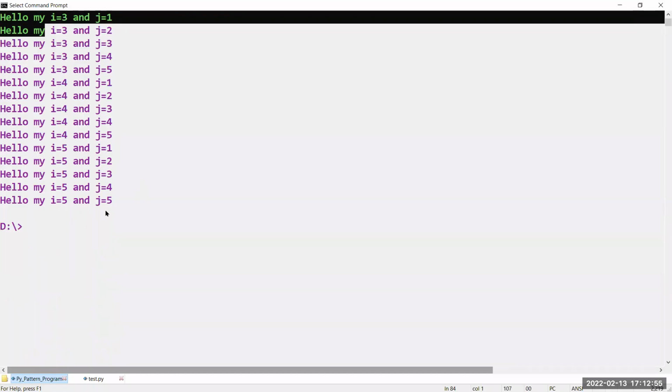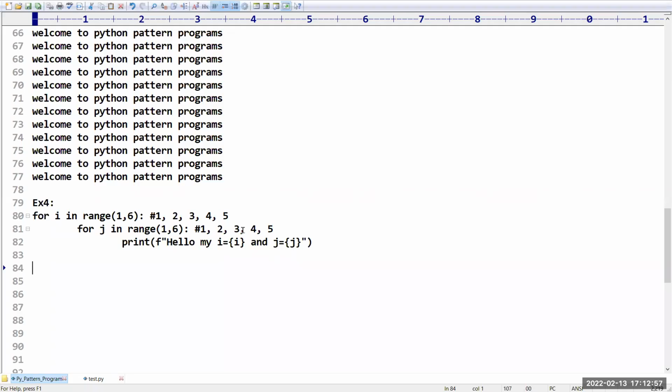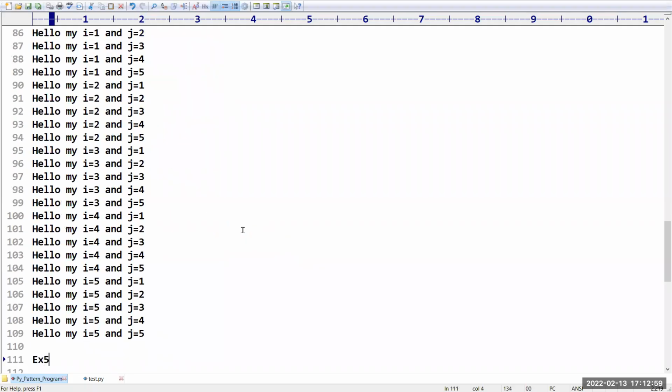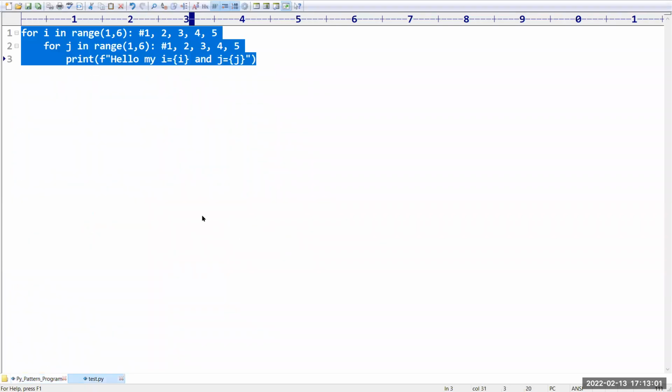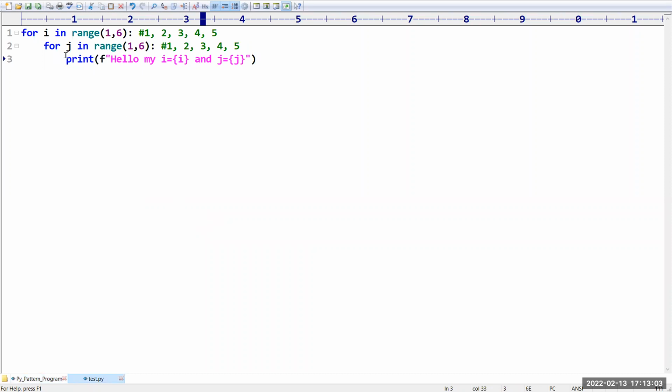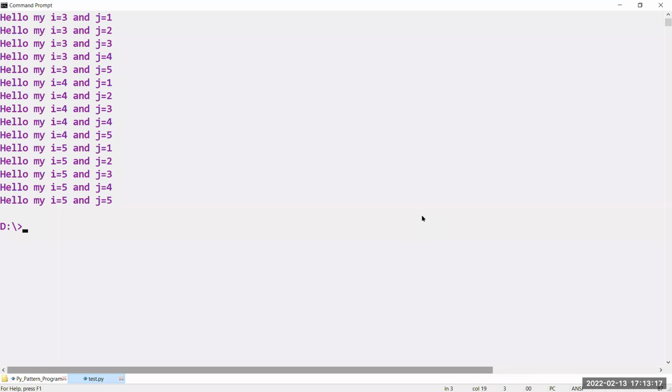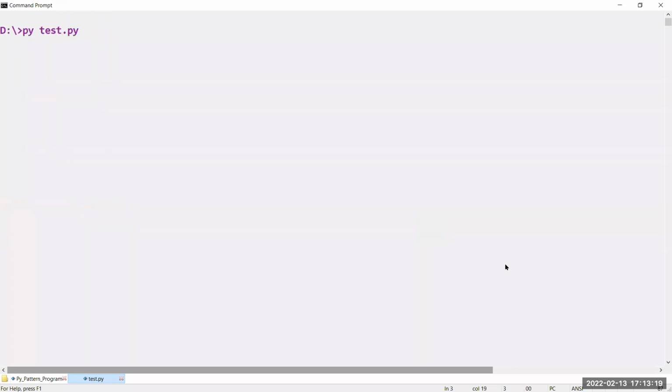Now, from this, slowly you can go for patterns. Just one simple example I will explain, then we will go into detail. Sir, now I want to print a star. How many times is the star going to print? 5 times for every row, 5 times for every column. So 25 stars will be there.